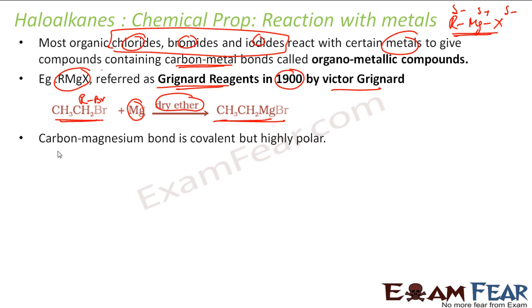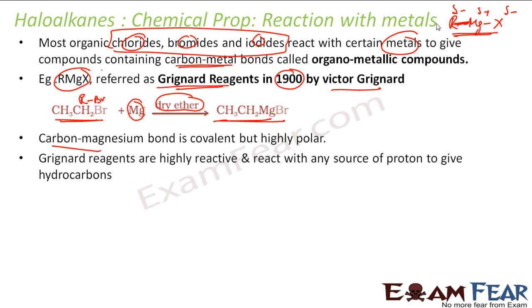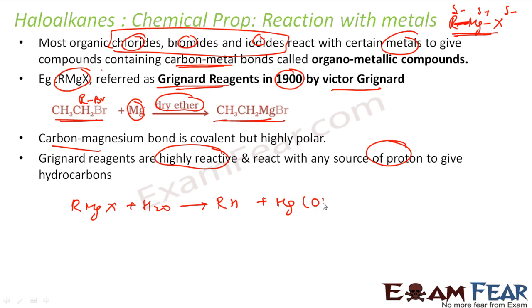Correct? And the carbon magnesium bond here is covalent, but it's highly polar. And these are very reactive. They react with even a small amount of proton source to give a hydrocarbon. The reaction goes like this. If I have RMgX, which is very reactive, and you react it with water, it gives RH plus Mg(OH)X.